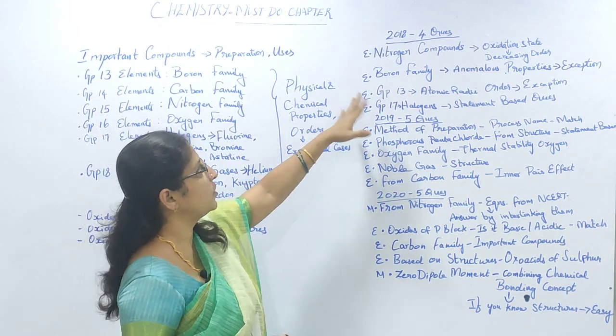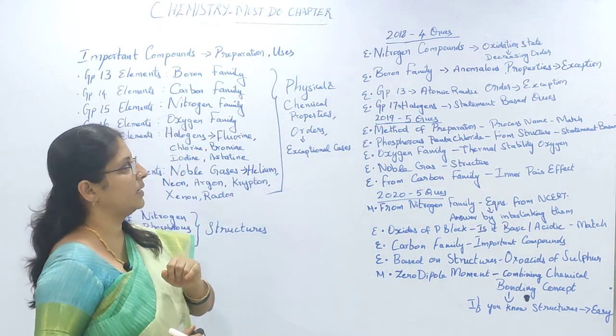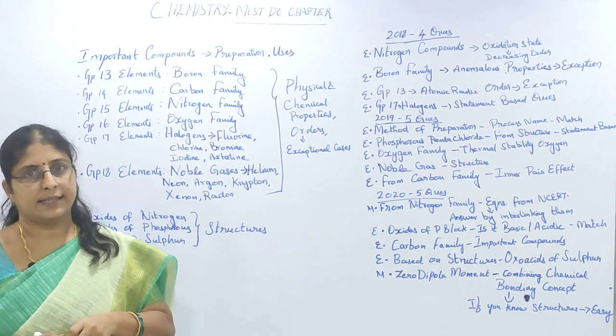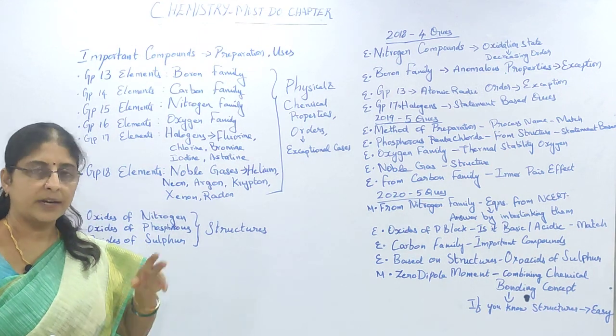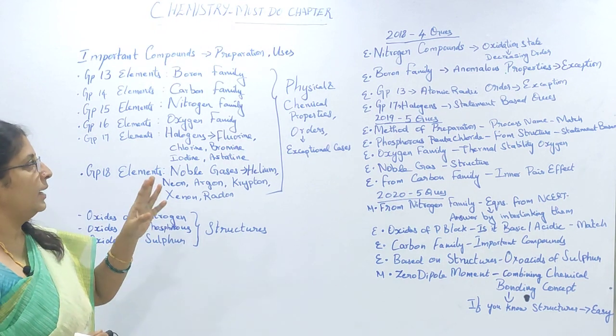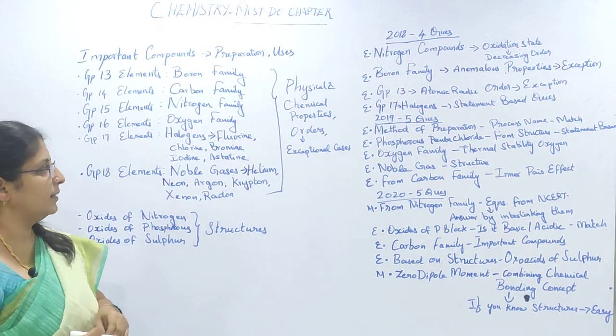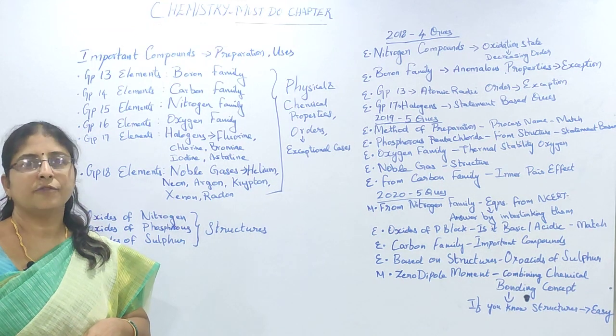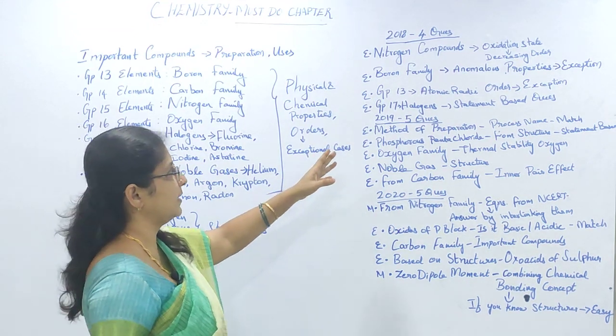Second question in the same year 2018, you had one from boron family, anomalous properties, exceptions to it, and the question was from NCERT and it was easy. And from the same family you had another question, atomic radii order exception, and that question was also from NCERT, so students felt it easy.